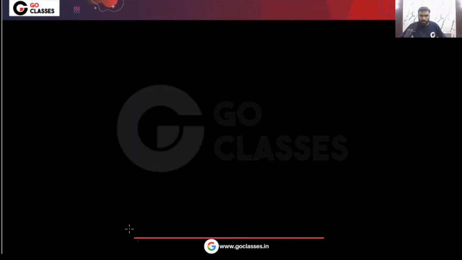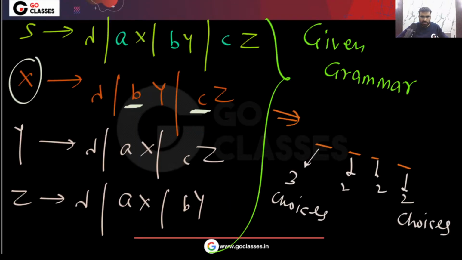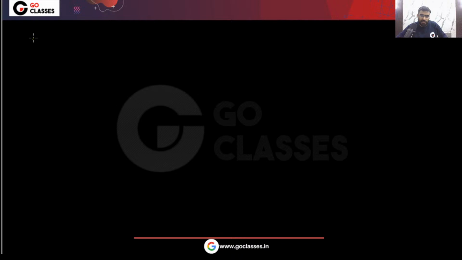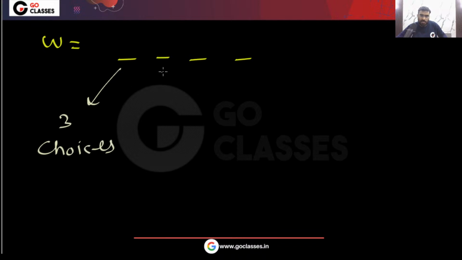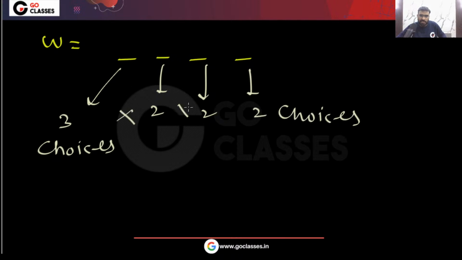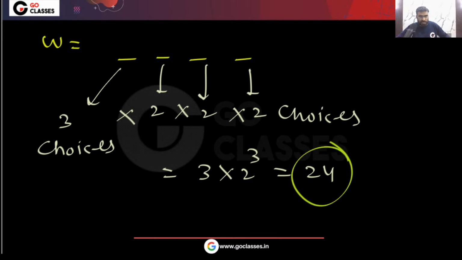So finally, how many four length strings can you create? Let me know. Very simple. Here there are three choices. There will be two choices, two choices, and two choices. So how many strings can I create? The answer will be 3 into 2 power 3. That will be 24. These many strings you can create. Is this clear? Let me know. So this is quite simple.